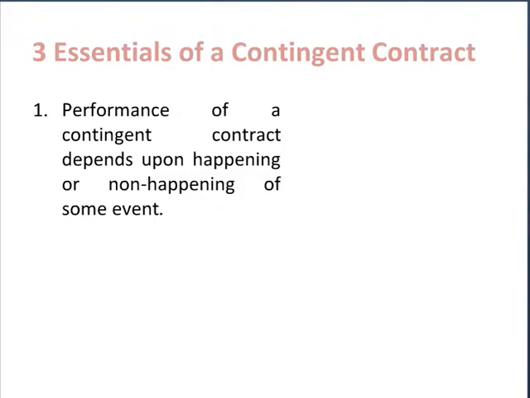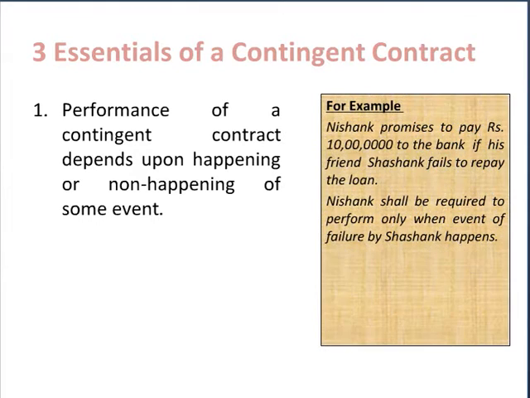The first essential element of a contingent contract is that performance of a contingent contract is dependent upon happening or non-happening of some event. Say for example, Nishank promises to pay rupees 10 lakhs to the bank if his friend Shashank fails to repay the loan.